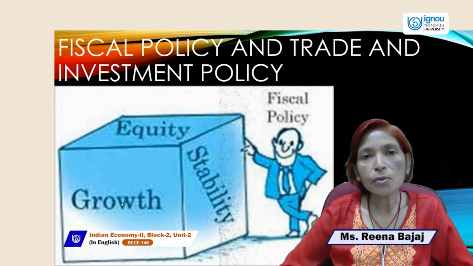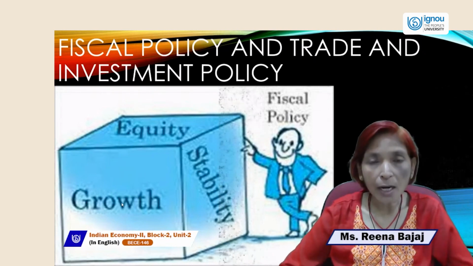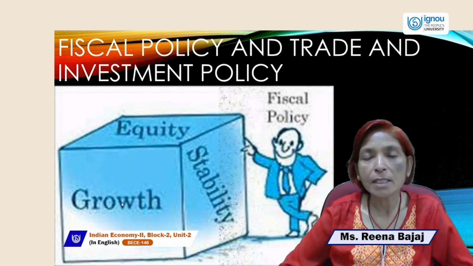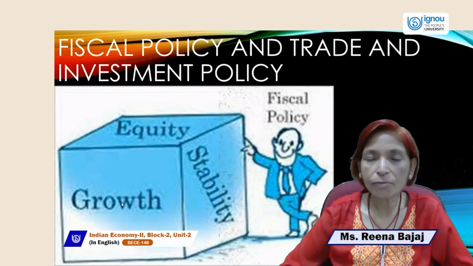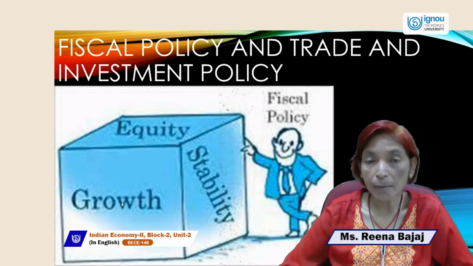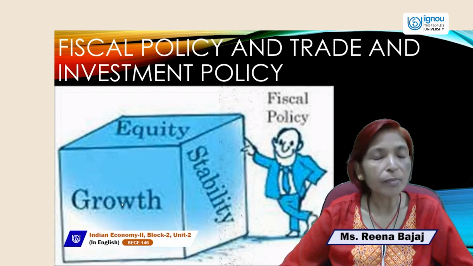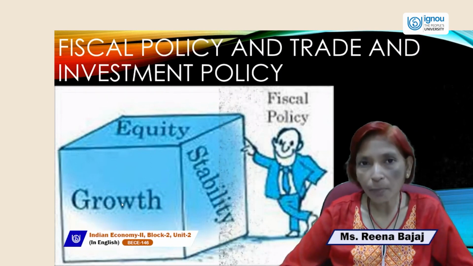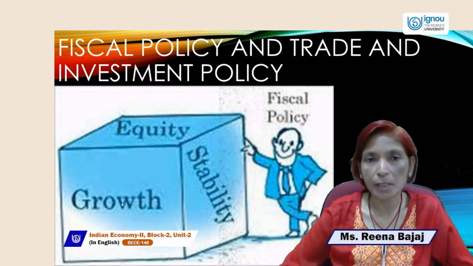Each and every country wants to achieve a higher growth rate of GDP. And if you achieve a higher growth rate of GDP, then you must want to stabilize that higher GDP growth rate. So stability is the main goal of fiscal policy. Stability may be price stability, foreign exchange rate stability, or growth stability. The third target is growth. Growth is a very important target of monetary policy as well as fiscal policy.